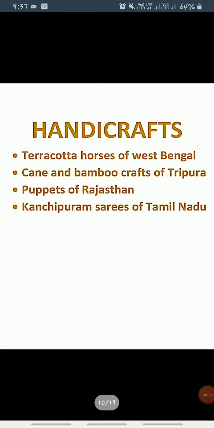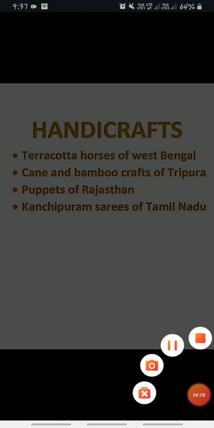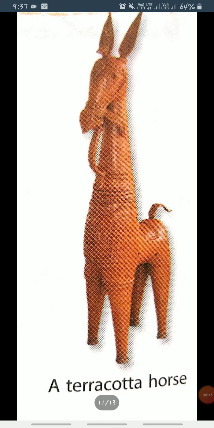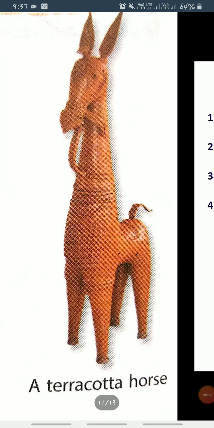Now come to the handicrafts. Some special handicrafts are terracotta horses of West Bengal, which are very famous, cane and bamboo crafts of Tripura, puppets of Rajasthan, and the Kanchipuram sari of Tamil Nadu. These are famous handicrafts. Now come to the next, which is festivals. Now you can see this is the terracotta horse.